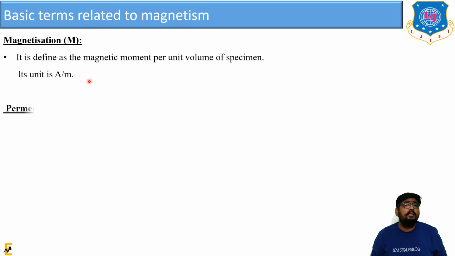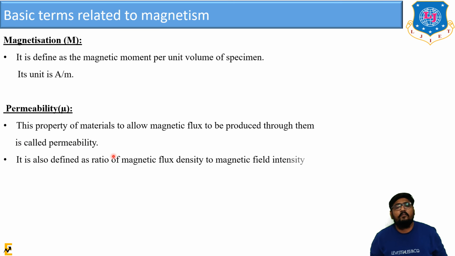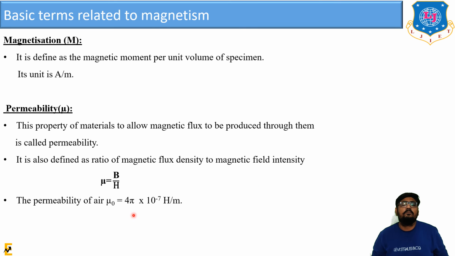Next comes the permeability. The property of a material to allow magnetic flux to be produced through it is known as permeability. It is also defined as the ratio of magnetic flux density to the magnetic field intensity. Mu is equal to B by H. The permeability of air is mu 0 equal to 4 pi into 10 raised to minus 7 H by m, where H is Henry per meter.